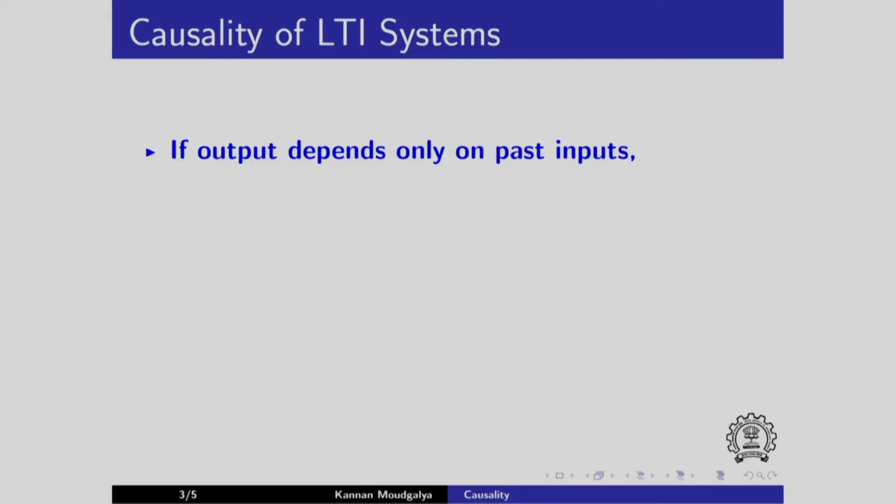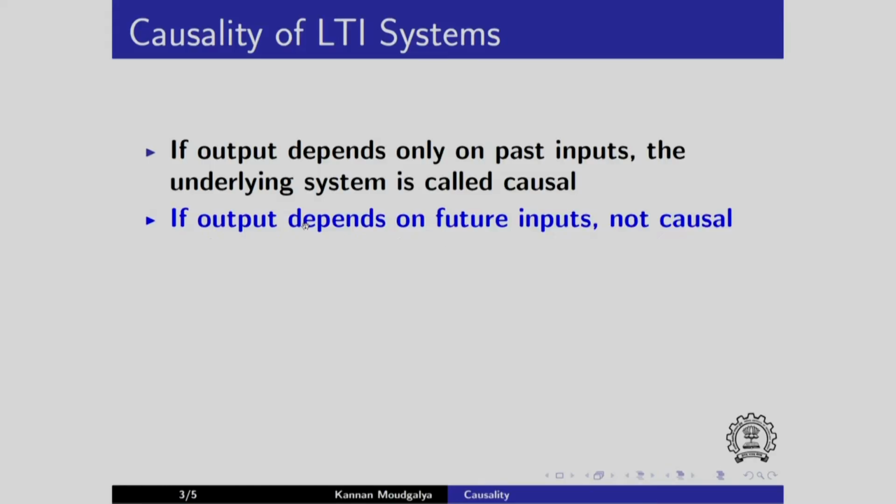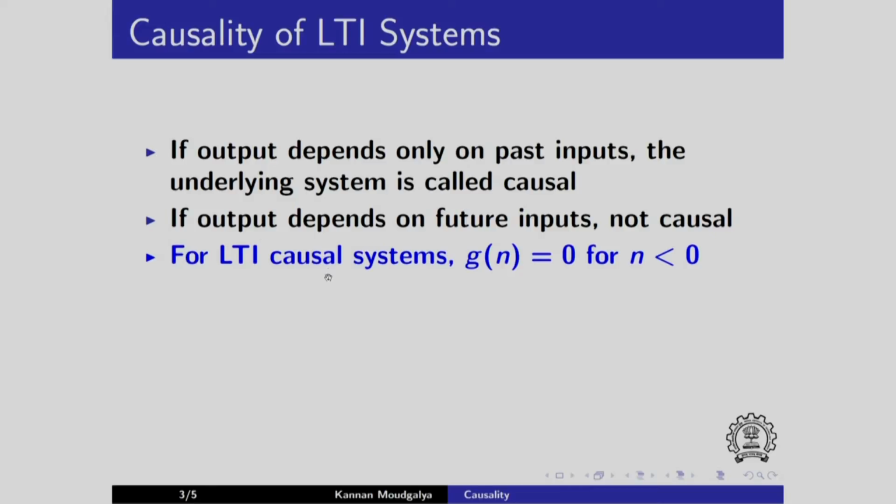If the output of a system depends only on the past inputs, the underlying system is called causal. If the output depends on future inputs, then it is not causal. No man-made system ever is dependent on future input, in which case we say that the system predicts the inputs. For LTI causal systems, we can show that the impulse response is 0 for n less than 0.